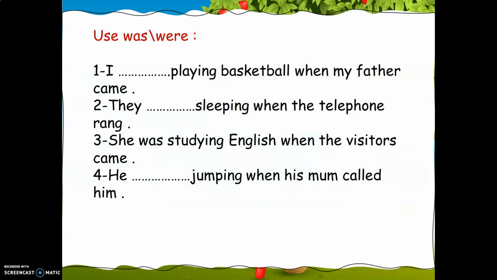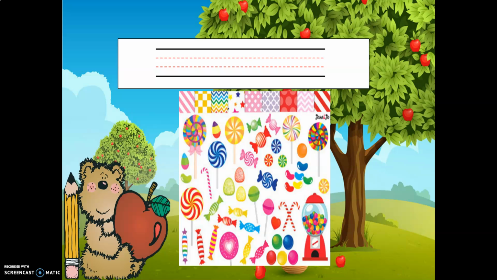Then use was and were. Number 1, I was playing basketball when my father came. They were sleeping when the telephone rang. She was studying English when the visitors came. Here we have to use was. And number 4, he was jumping when his mom called him. Okay?